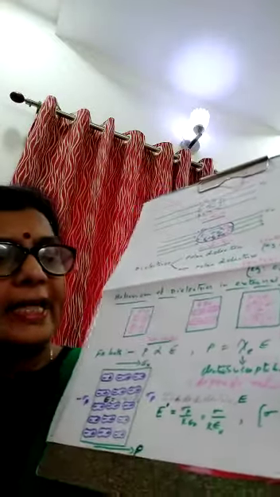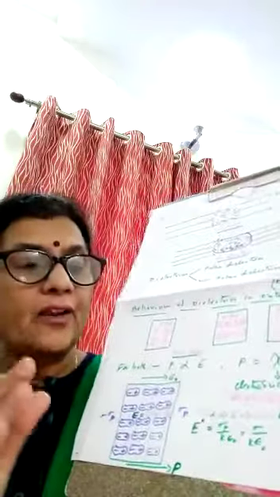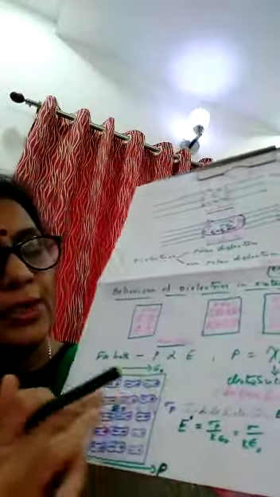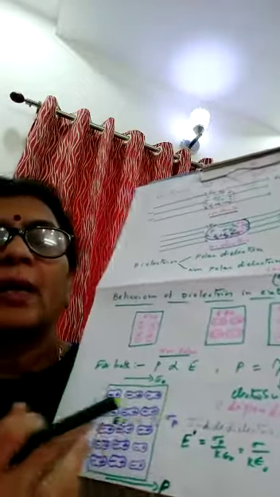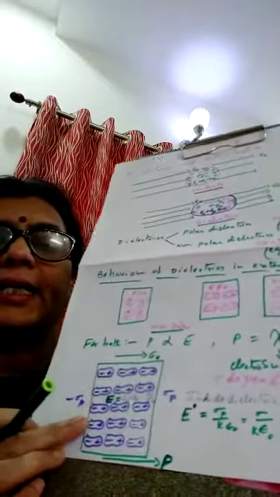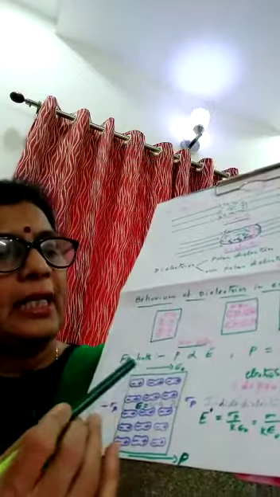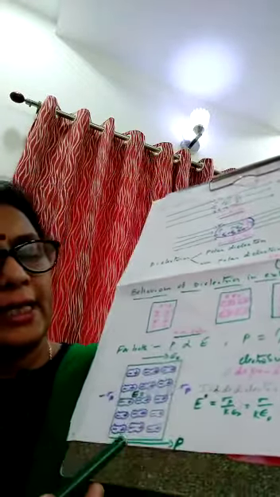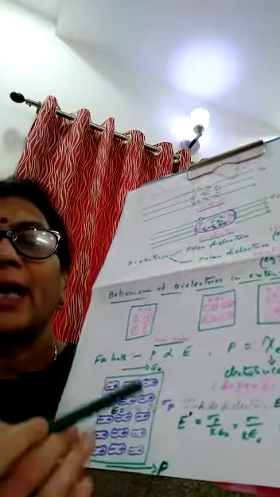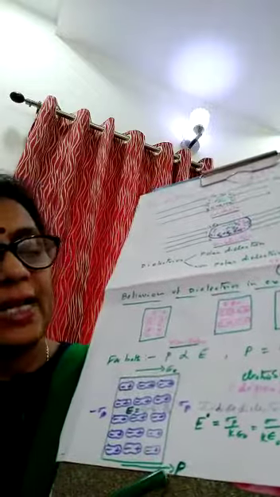That is the net electric field developed between the two edges of the dielectric when it is placed in a uniform electric field. This is the direction of the electric field and this is the direction of the dipole. Both the applied electric field as well as the dipole moment are in the same direction.